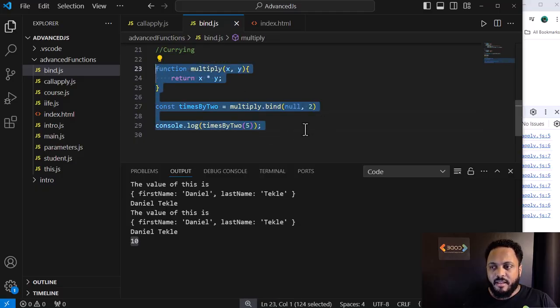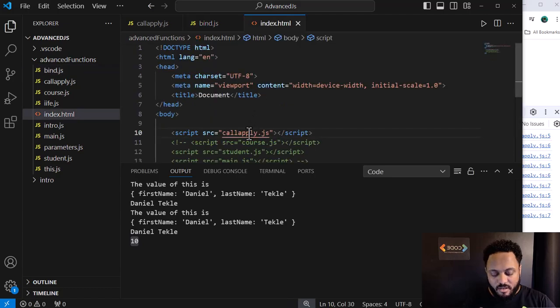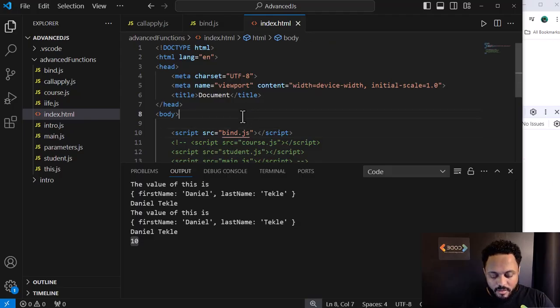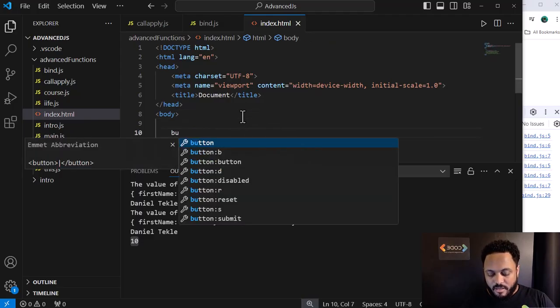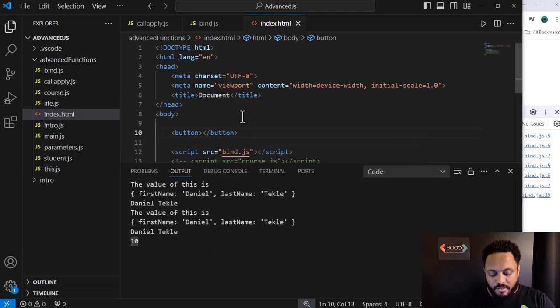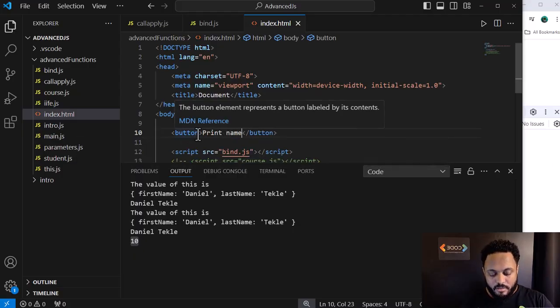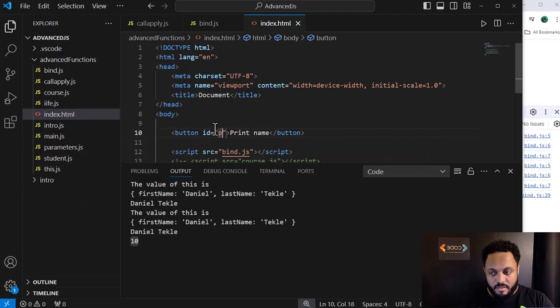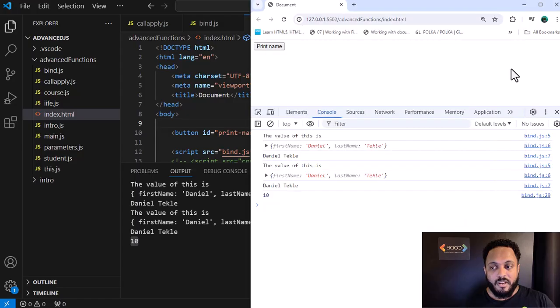Let's say in index, here bind. Then up here let's create a button and let's say print name. It's a button with the ID print name. So as I click, when you click print name, we want to print some name here.